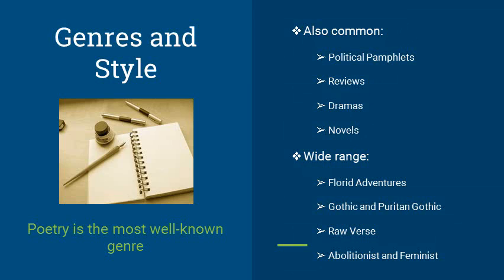One branch of the Romantic literature was Gothic Romanticism, which detailed a darker side of humanity. Both Poe and Hawthorne were critical to the success of Gothic Romanticism. In addition, authors such as Harriet Beecher Stowe, Frederick Douglass, and Margaret Fuller were important to the success of abolitionist and feminist Romantic period works.